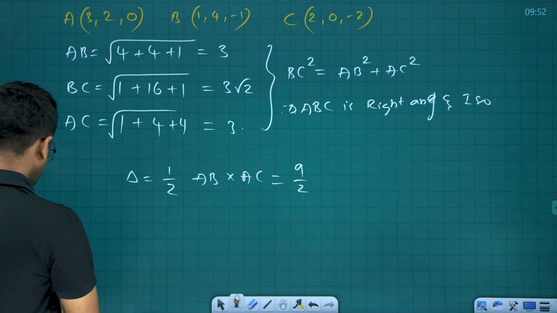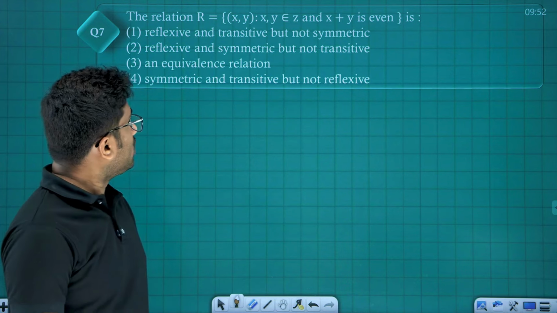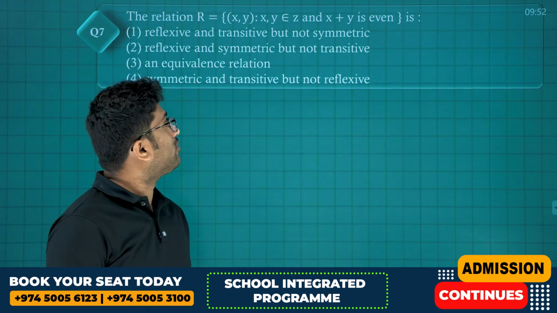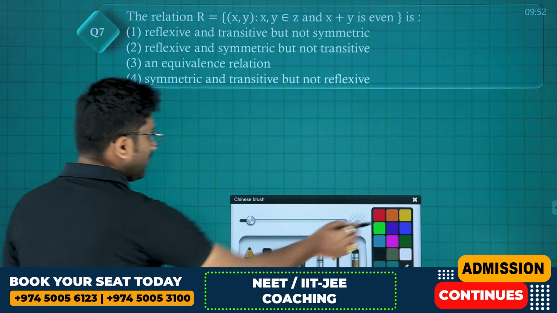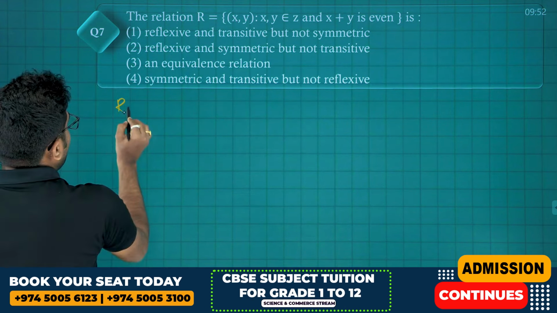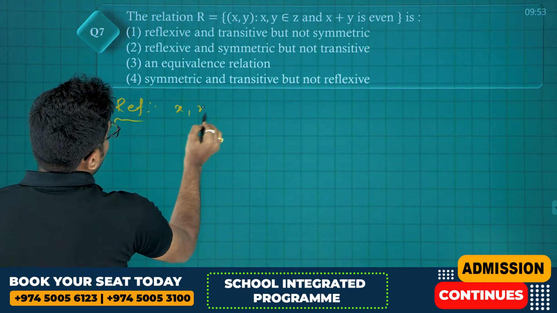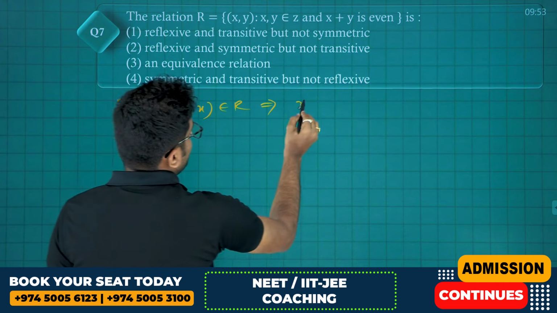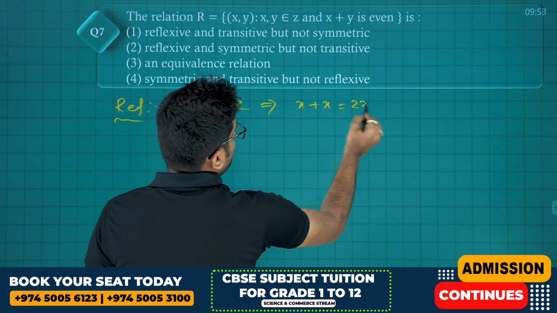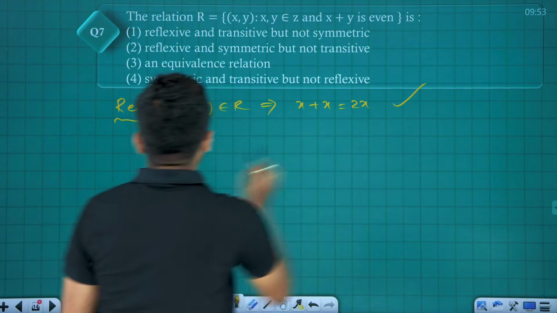Next. The relation R is equal to the ordered pair of x comma y such that x comma y both belong to integers and x plus y is even. So clearly friends, it is an equivalence relation, no need of much time. Reflexive means x comma x belongs to R, implies x plus x, which is equal to 2x. So for all x belongs to Z, 2x will be even, hence it is reflexive.